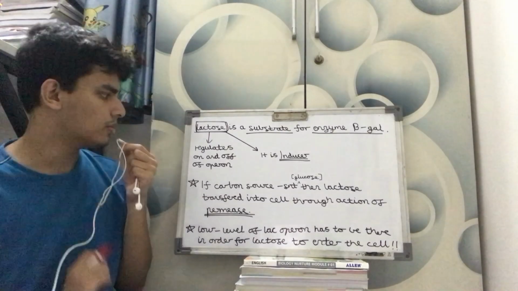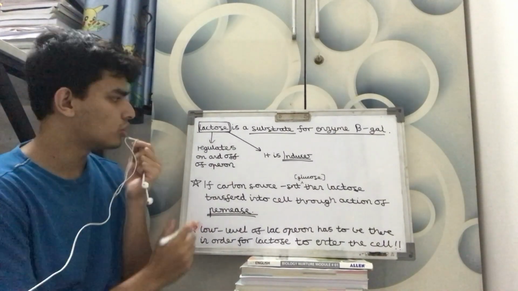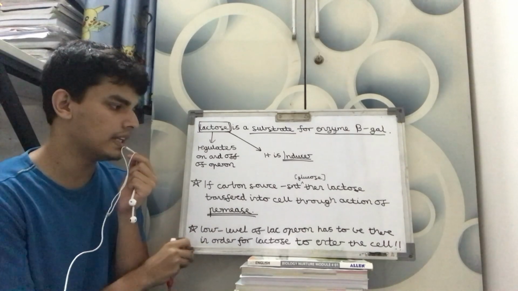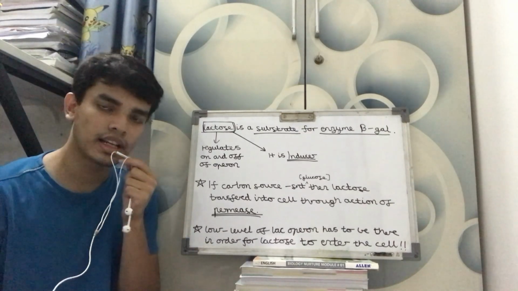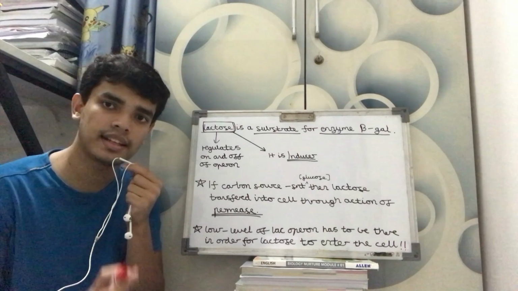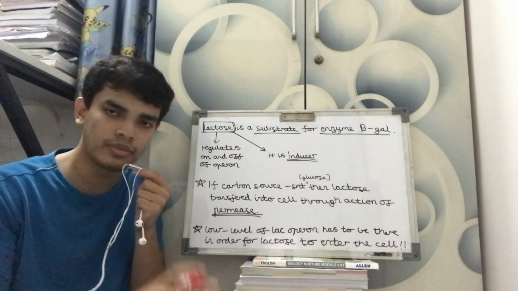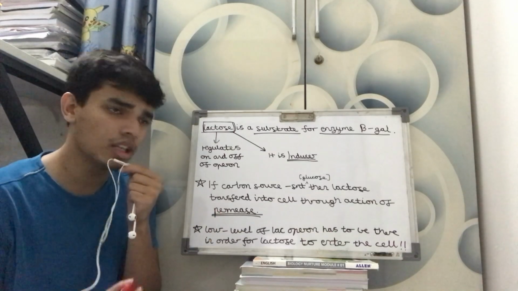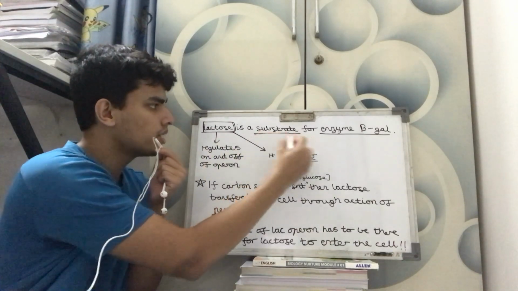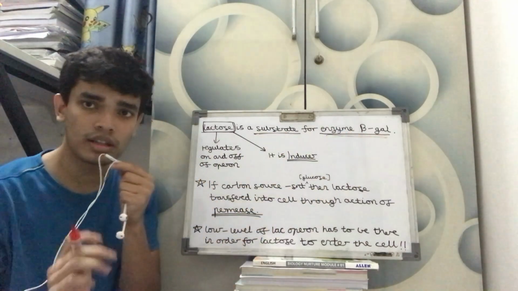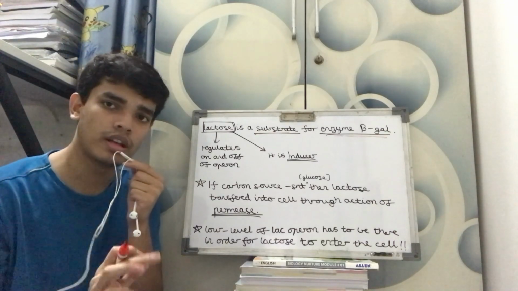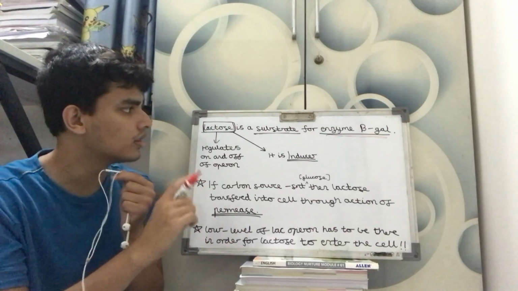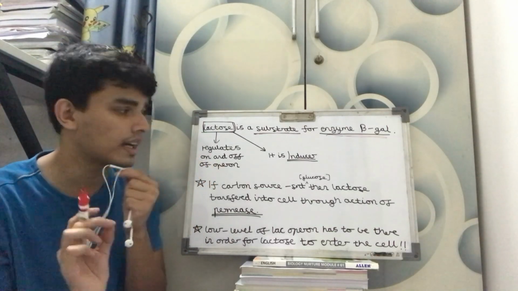I hope it's clearly visible. So now lactose. Lactose is a substrate for the enzyme BGAL. Now if you have read biomolecules, another very important chapter, in the last there is enzyme and substrate and all that. It forms an enzyme-substrate complex, then enzyme-product, and then it releases, all that stuff is there. So the main thing you have to remember, lactose is a substrate for the enzyme beta galactosidase. Another important question it can be asked in the exam. Lactose is a substrate for the enzyme beta galactosidase.